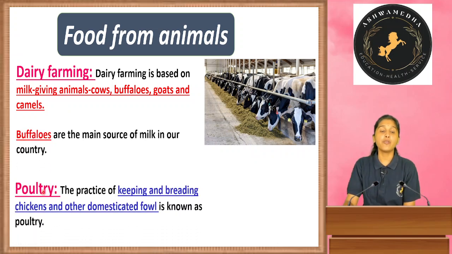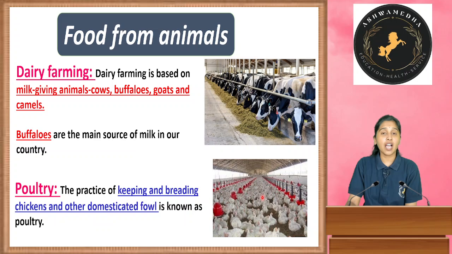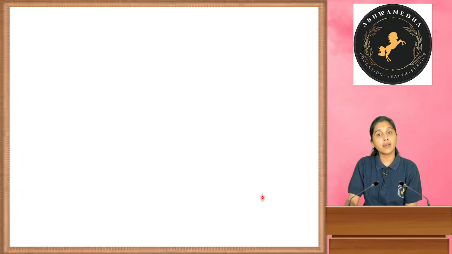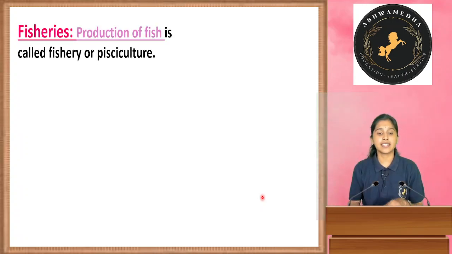Next, poultry. Yes, the practice of keeping and breeding chickens and other domesticated fowls, meaning birds. So chicken-giving birds, this is known as poultry. We are breeding these, we are keeping these fowls for the sake of meat.